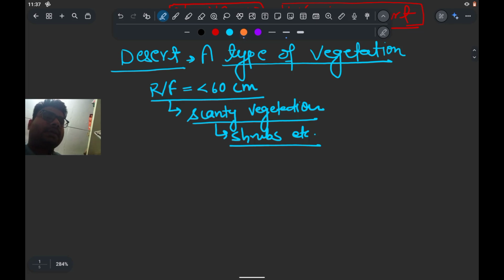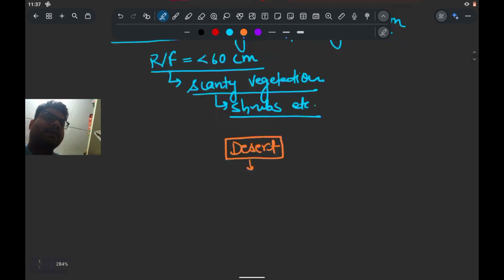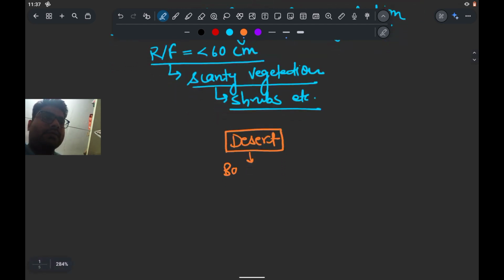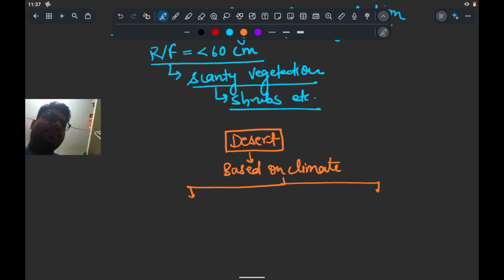So based on the classification, अगर हम बात करें desert की, अगर हम classification की बात करें, based on the climate, the desert is two type. One is the hot desert. It means where the temperature is high, hot desert, and the second is the cold desert.